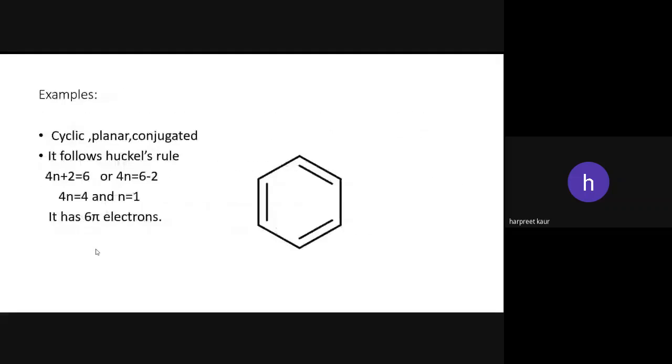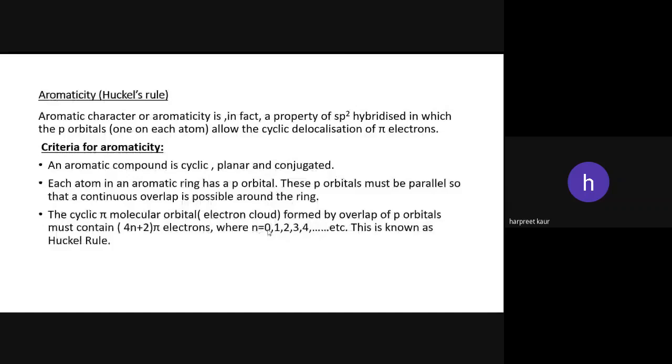And an example of an aromatic compound is benzene. It is cyclic, it is planar, and it is in the form of conjugation. There is sigma pi sigma pi sigma pi, and it follows the Huckel rule. It has 6 pi electrons, and in this n is equal to 1. If n is equal to 0, 1, 2, 3, 4, it means it follows the Huckel rule.